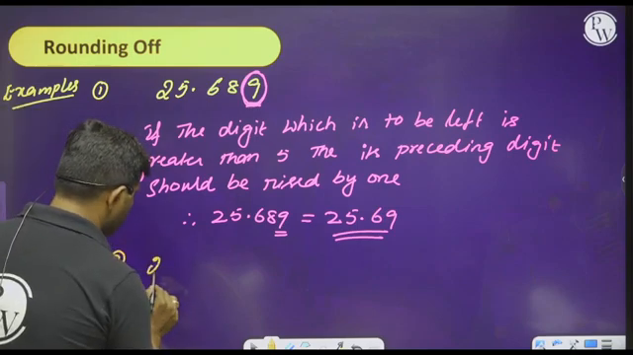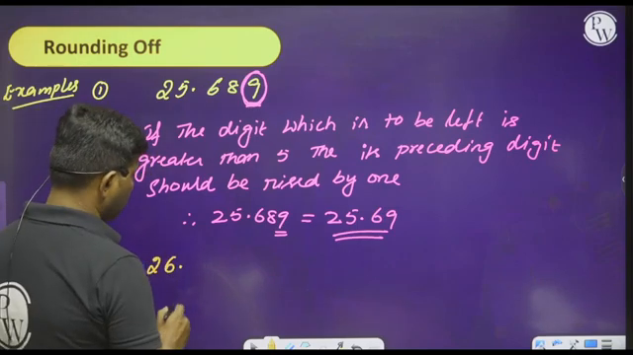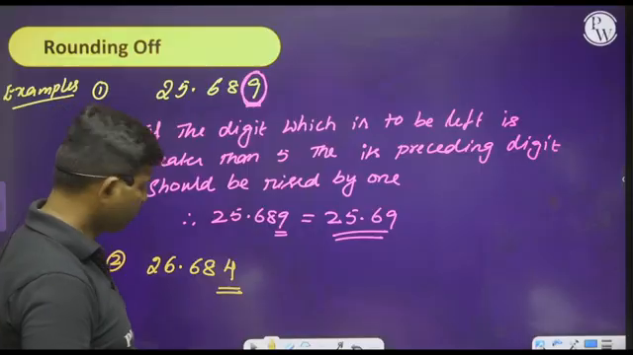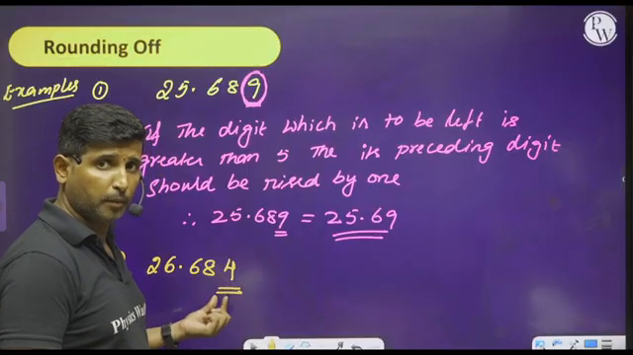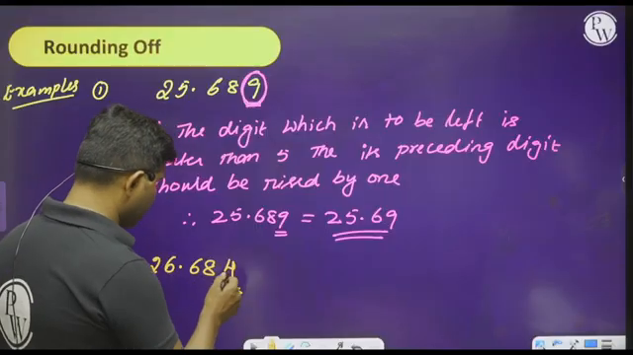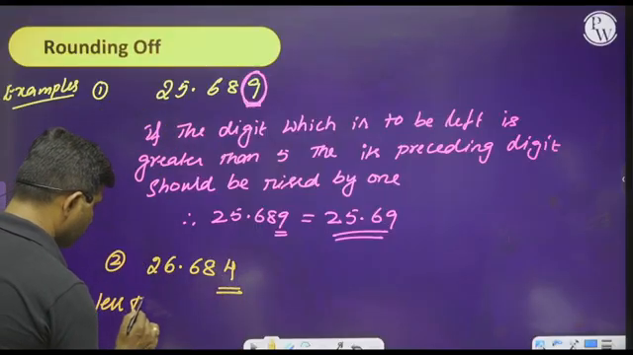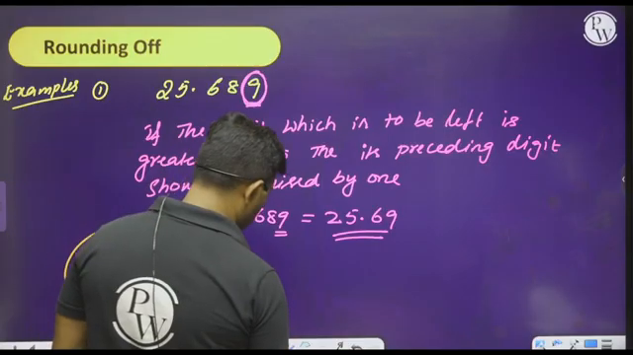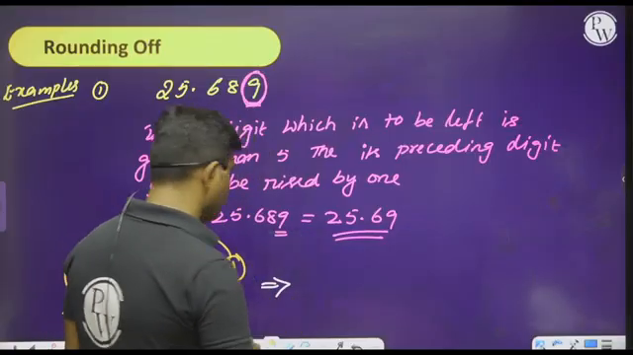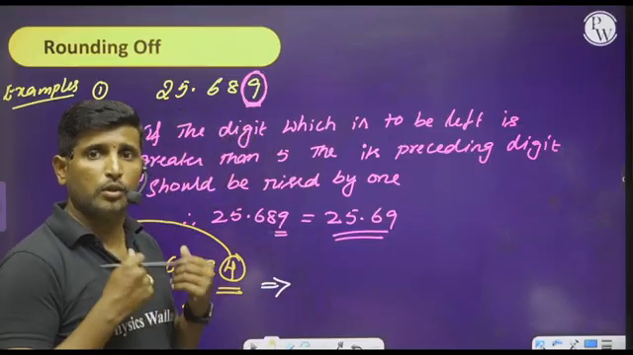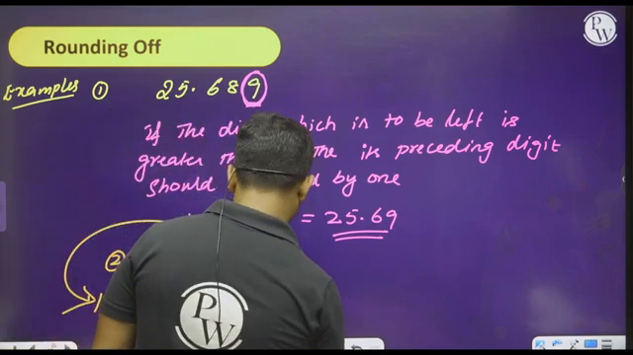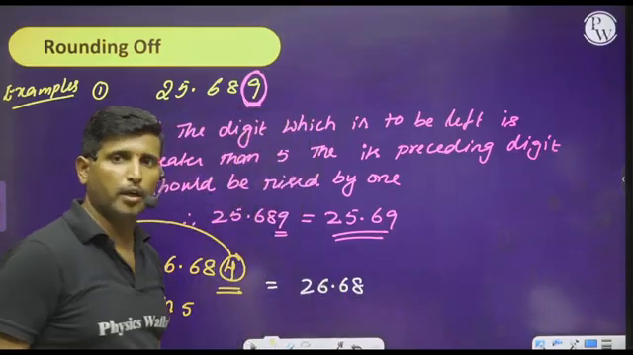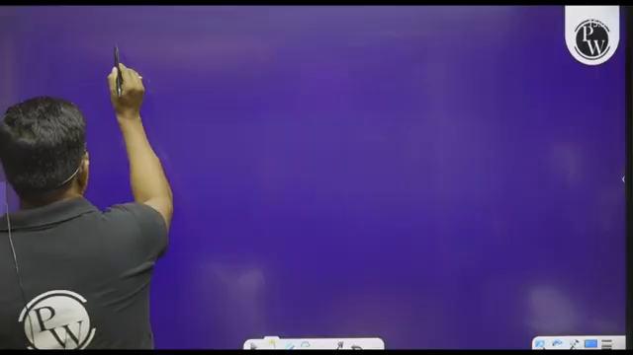Okay, and similarly second example. If I go with 26.684, now I want to leave the third digit after the decimal point, that is 4. Since it is less than 5, we can write the final answer as, if it is less than 5, then we have to drop the digit as it is. It is equal to 26.68.